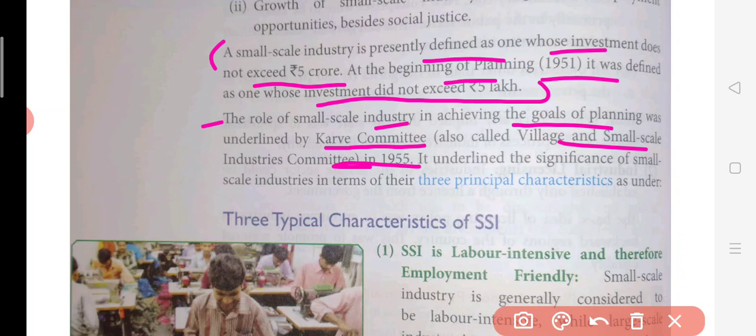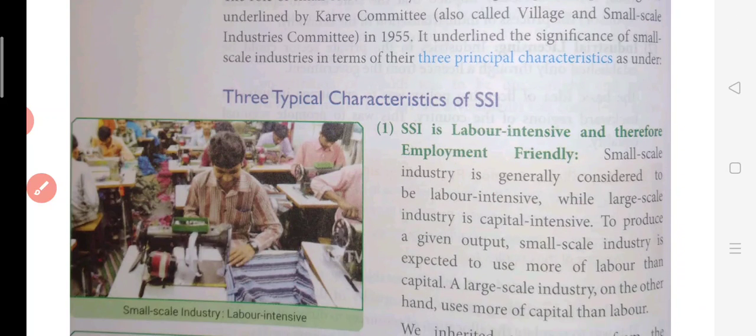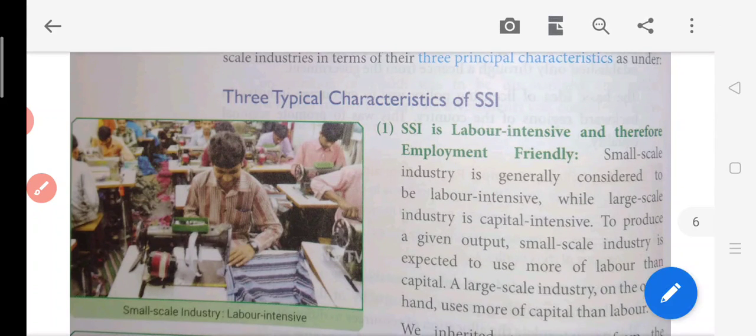For the development of small scale industry, they made the Karve Committee. The purpose of this committee was to develop small scale industry in the villages, so that the people from rural areas will try to get some employment in their own region only. It underlines the significance of small scale industry in terms of three principal characteristics. So what are the three characteristics? Why were they focusing so much on small scale?